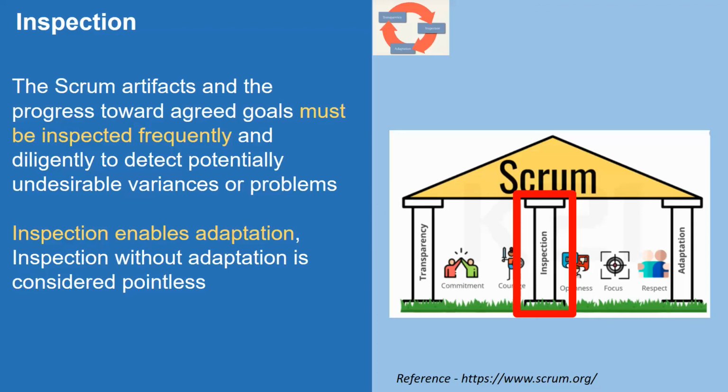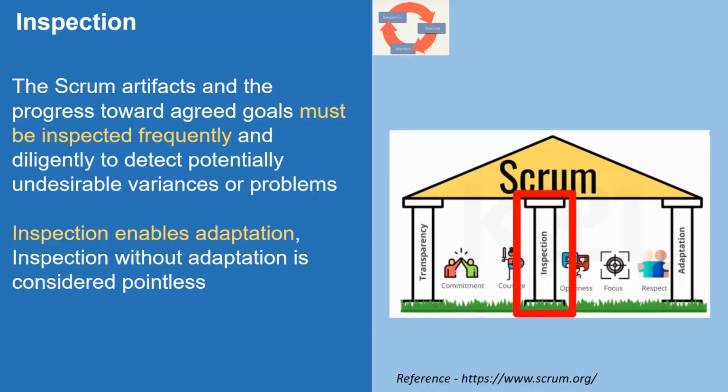One example is the sprint review, where we are inspecting the work increment being produced. It's not only us; the end stakeholders, the customers and other stakeholders, are also involved in reviewing and inspecting that increment. They give suggestions and constructive feedback, and if we see variances or problems, the earlier we know, the better, so that we can control those variances and problems. To help with inspection, Scrum provides cadence in the form of its 5 events.